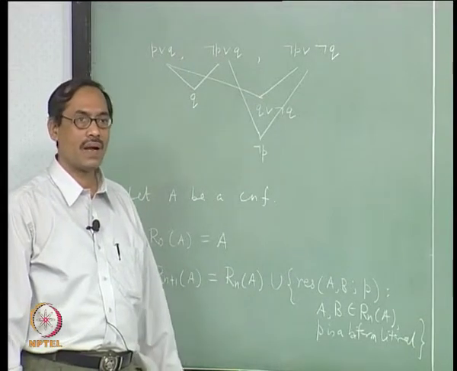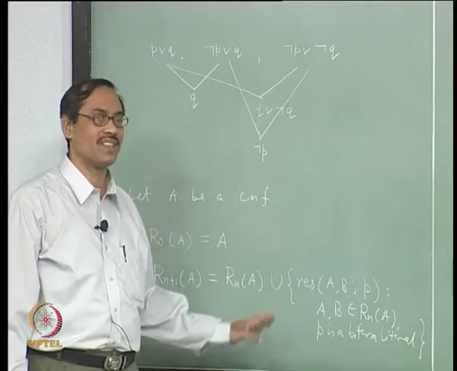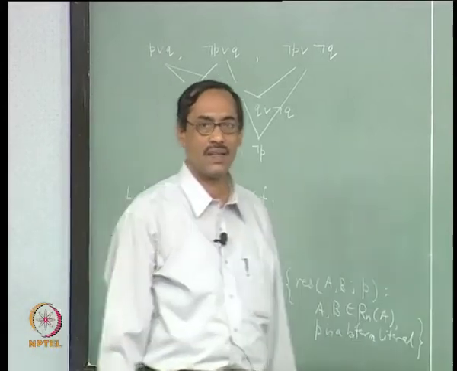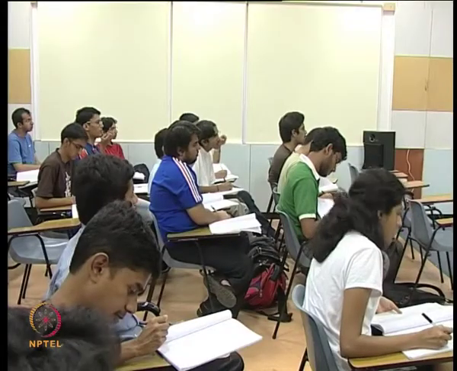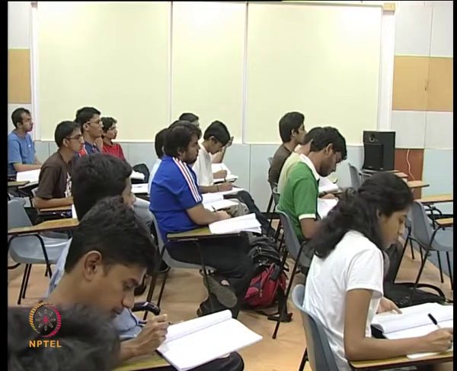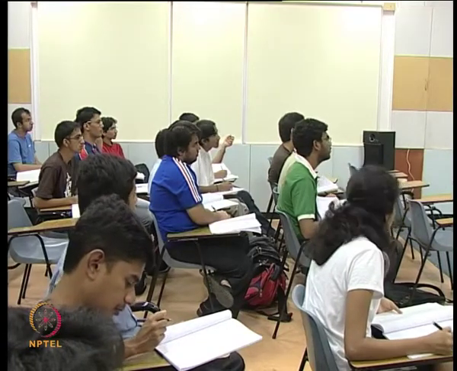Is that clear? And what is the guarantee that there is one M such that Rm equal to Rm plus 1? Yeah, that should be guaranteed. Number of iterations is finite. That we are using some finiteness somewhere. So, the finiteness comes from the CNF itself. It is a CNF, so it has some length. The number of propositional variables occurring in it is finite. Then the number of clauses that can be generated from those propositional variables is also finite.